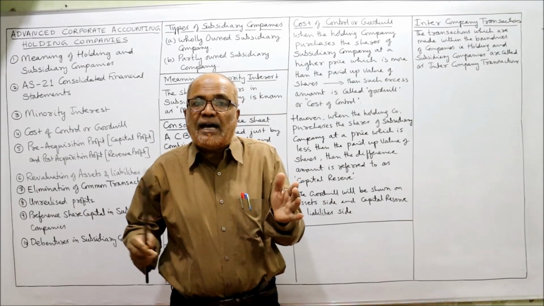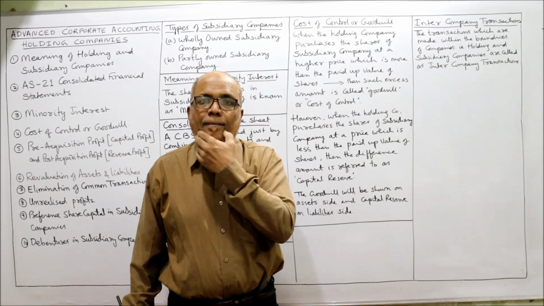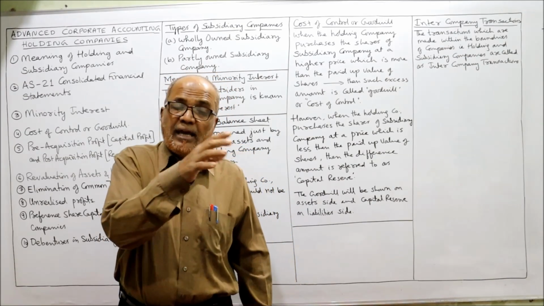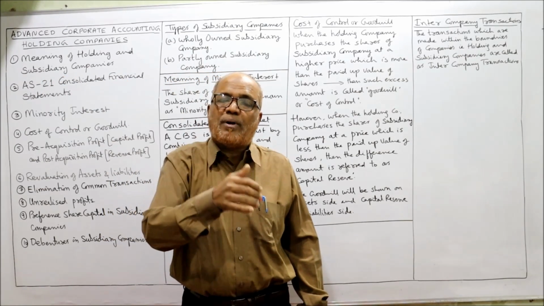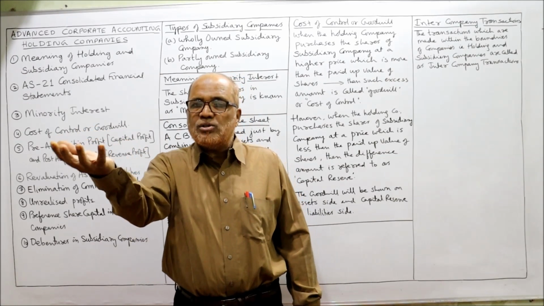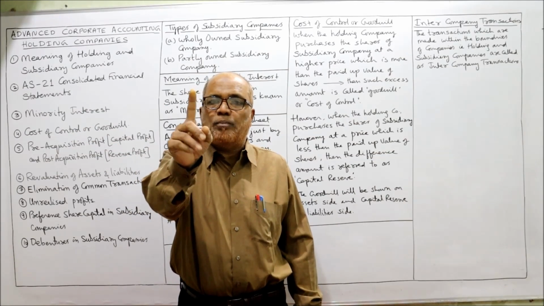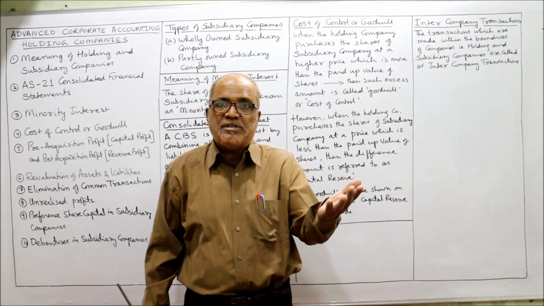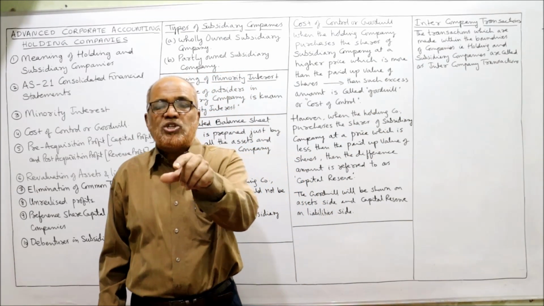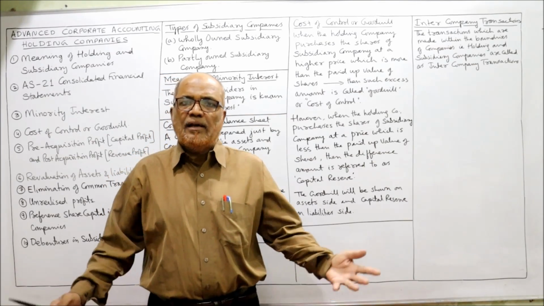But ABC Limited has purchased the shares from the market for rupees 1 lakh. Actually, the face value of the share capital is 80,000, but ABC company has purchased it from outside for rupees 1 lakh. इसका मतलब 80,000 रुपीस के जो शेयर्स थे वो 1 लाख रुपीस में खरीदा. कौन खरीदा? एबीसी कंपनी. 20,000 रुपए ज्यादा देके खरीदा. So whatever excess purchase price he has paid, that is called goodwill.